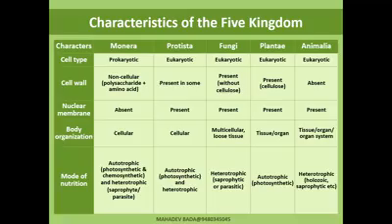Eukaryotes means true nuclear membrane; these are organisms having a well-organized nuclear membrane. So Monera are prokaryotes, Protista are eukaryotes, fungi are eukaryotes, and Plantia and Animalia are also eukaryotic. This is one of the criteria taken for the classification of living organisms into five kingdoms.